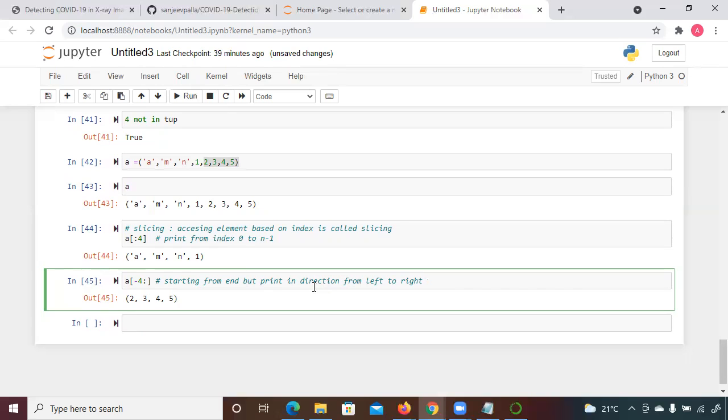So this thing you should be clear about, because this is the thing people usually ask about, like why you are getting an error. So you should be aware of it. Direction, okay.